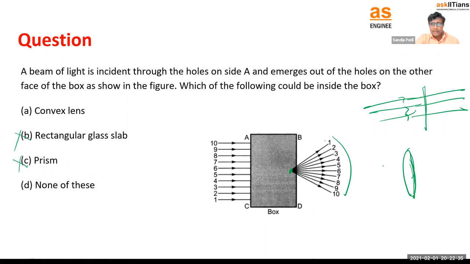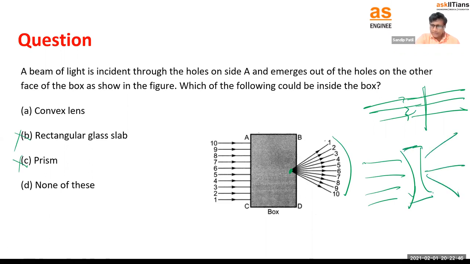So if the lens is there, yes, then if these are the rays, consider this is a concave lens. We don't know it, but it doesn't matter. We are anyway going to study it in the next session. So just remember, it's a convex, no?